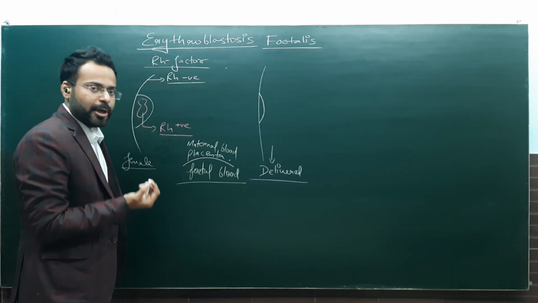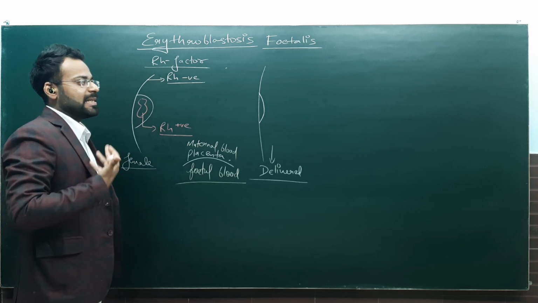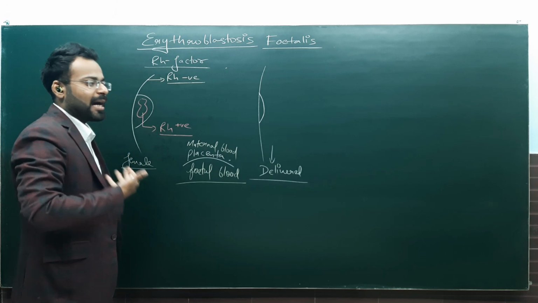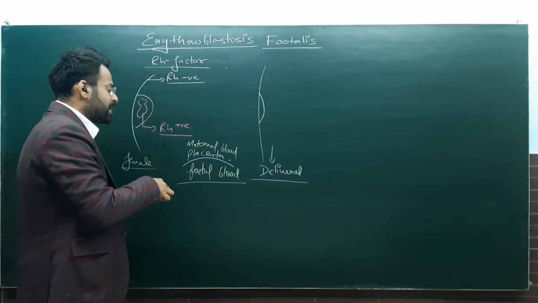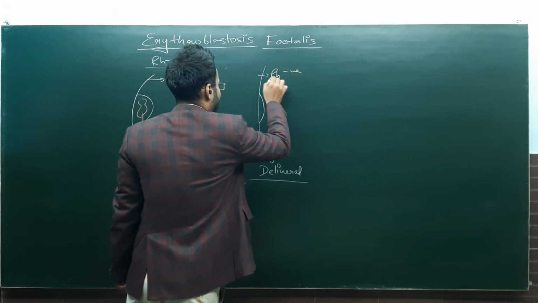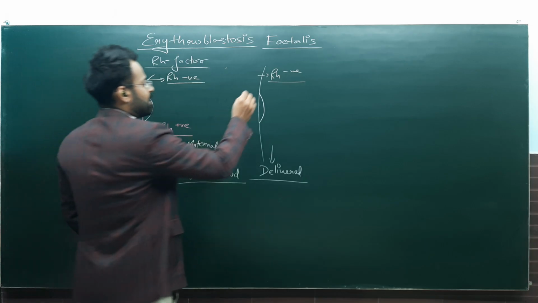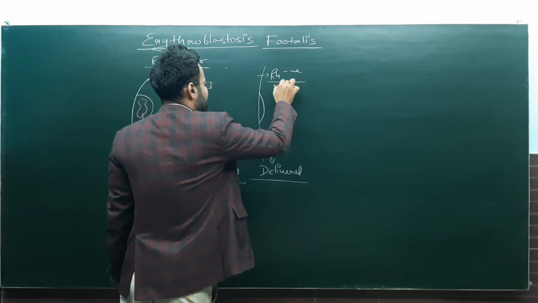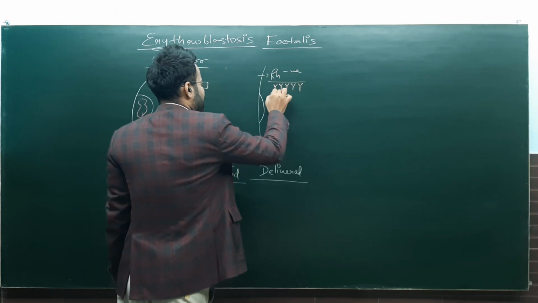What will maternal body do? Maternal body will generate antibodies against that blood, against that Rh factor. So now what will happen? The mother still remains Rh negative because nothing will happen to the blood group, but now she has something known as anti-Rh antibodies.